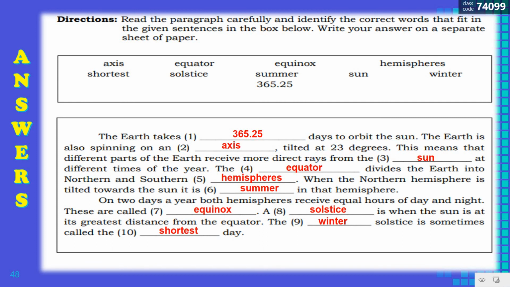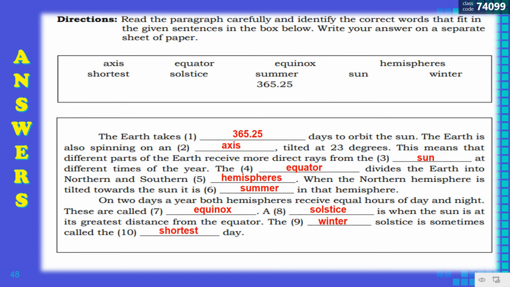When the northern hemisphere is tilted toward the sun, it is summer in that hemisphere. On 2 days a year, both hemispheres receive equal hours of day and night. These are called equinox. A solstice is when the sun is at its greatest distance from the equator. And winter solstice is sometimes called the shortest day.